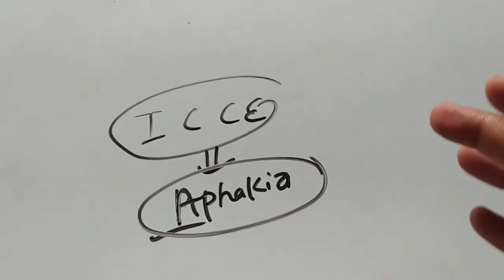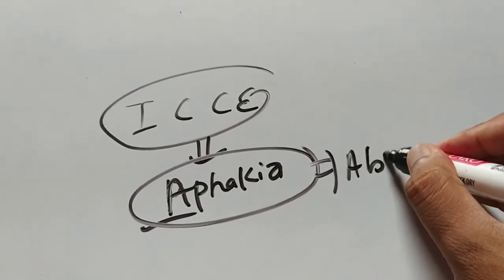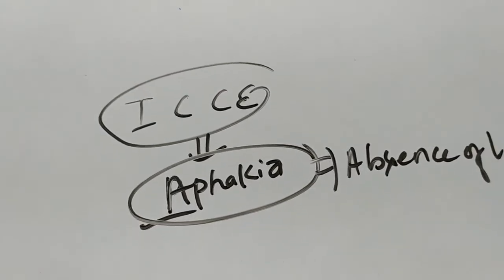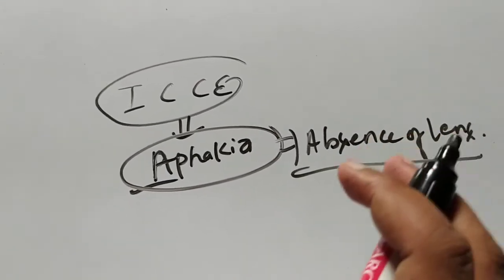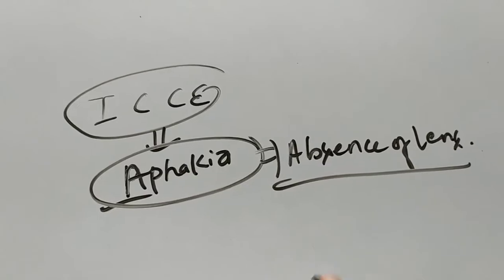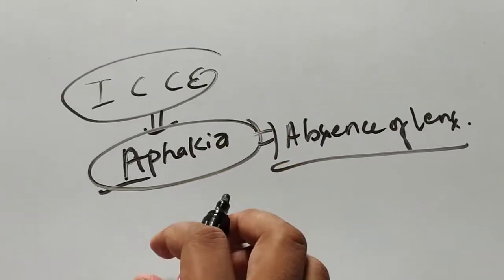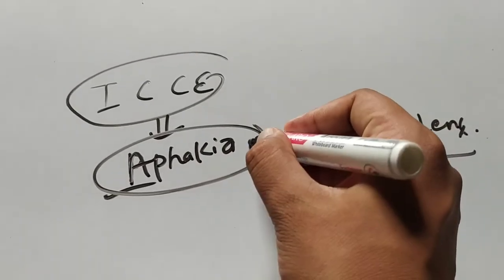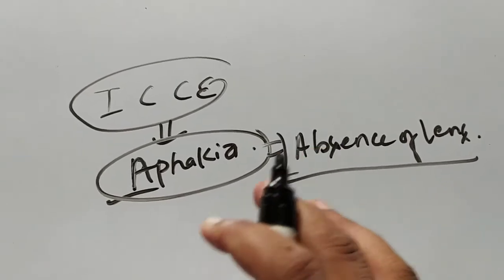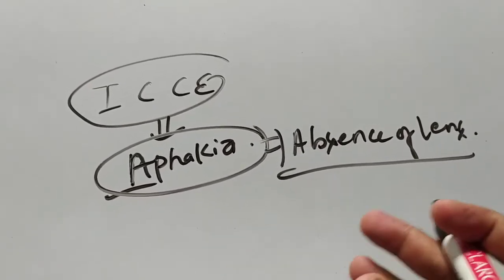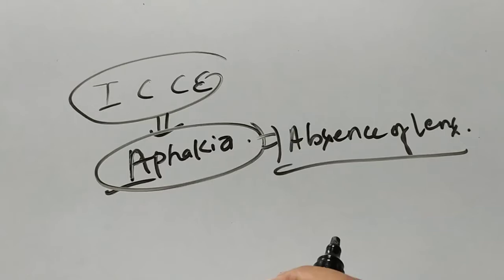Aphakia means absence of lens. Sometimes in the exam, aphakia is asked as a short note, so you should know some points about aphakia. Aphakia means the absence of lens. It can occur by birth. So in some patients there will be no lens by birth.